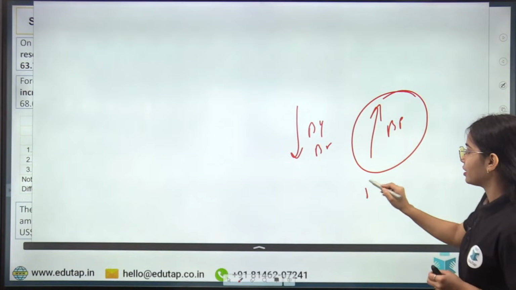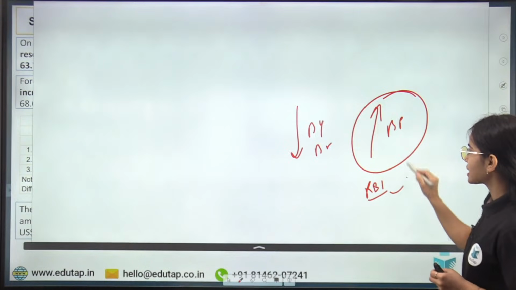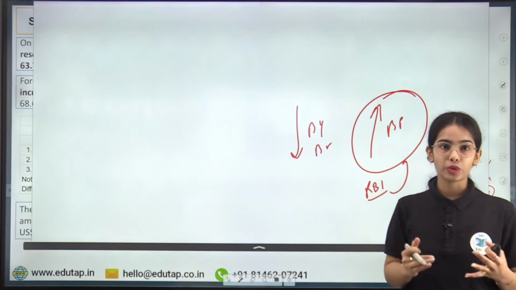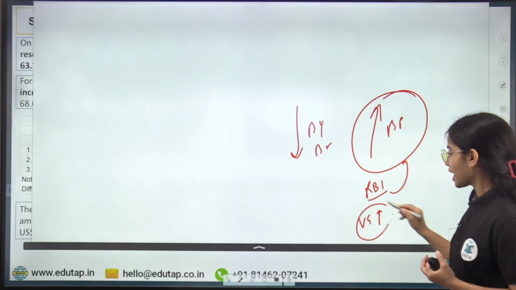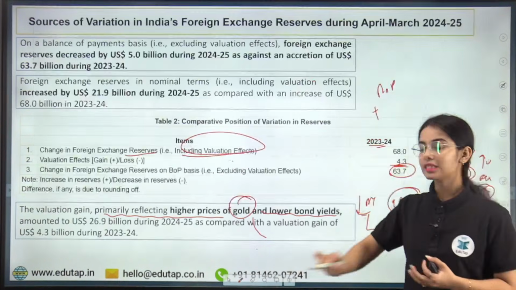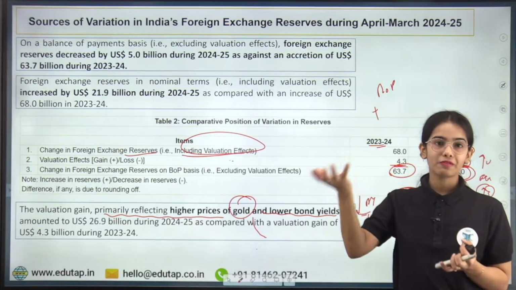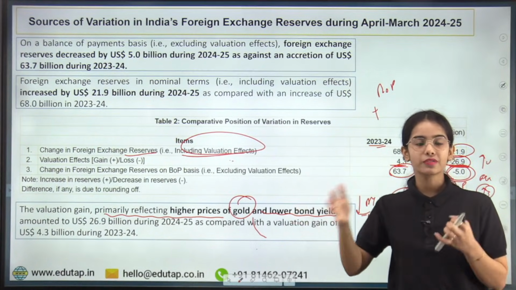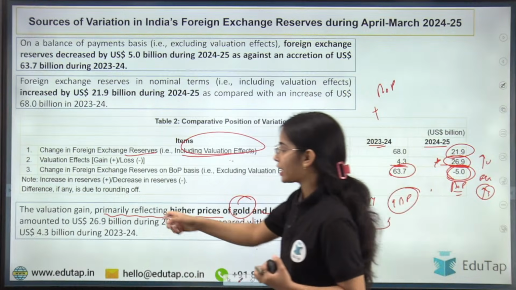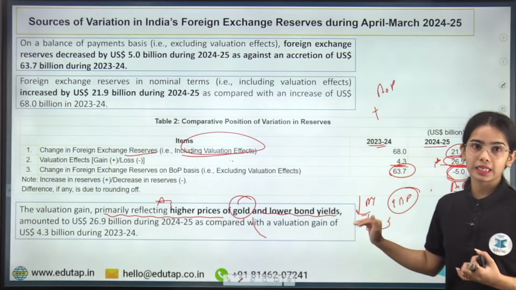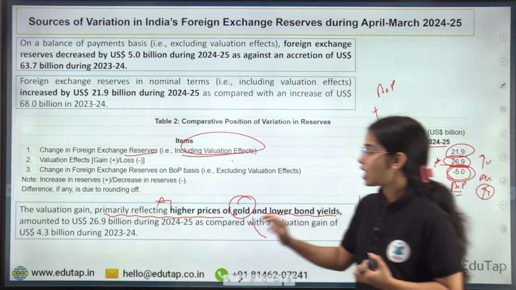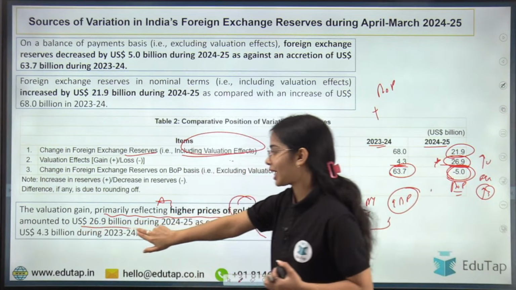That means RBI is holding various debt securities, various bonds, so the bond prices are increasing. The value of gold is increasing as well as the bond prices. This has led to an increase in valuation of the foreign exchange reserves that the RBI is holding. So the valuation gain, primarily because of the higher prices of gold and lower bond yields leading to higher bond prices, amounted to US $26.9 billion.